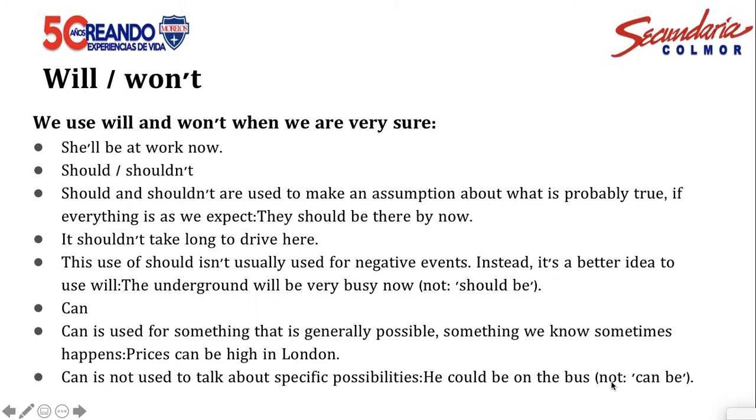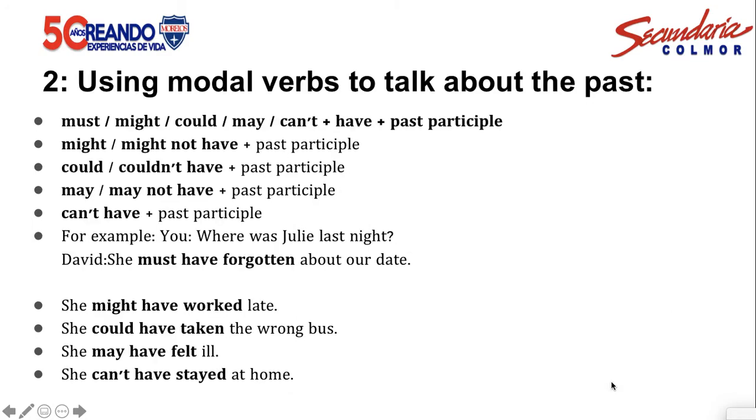We use can, and we have some examples. Can is used for something that is generally possible and something we know that sometimes happens. Prices can be high in London. This is one example. Another point: can is not used to talk about specific possibilities. For example, he could be on the bus, not he can be. Okay, this is another example.